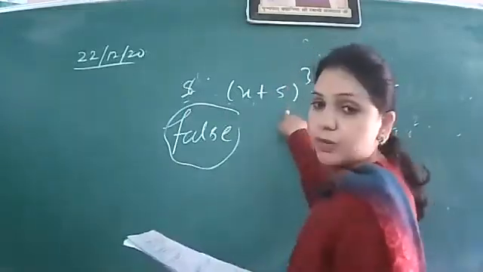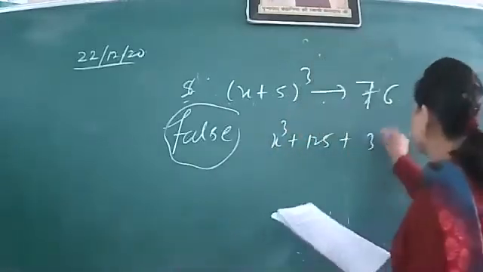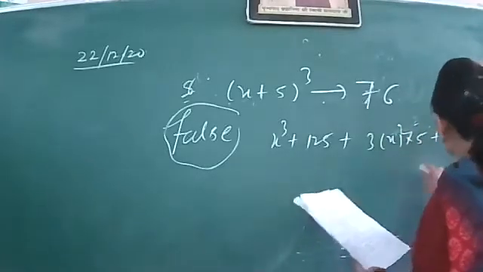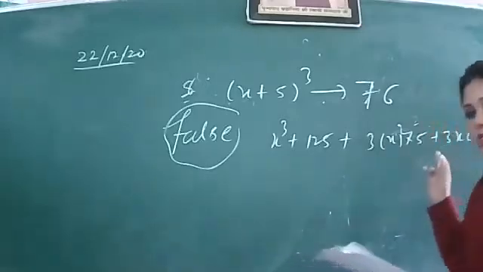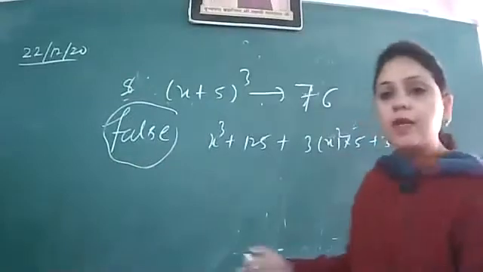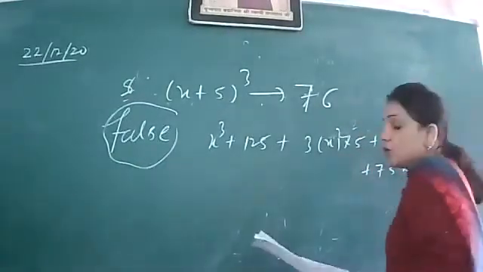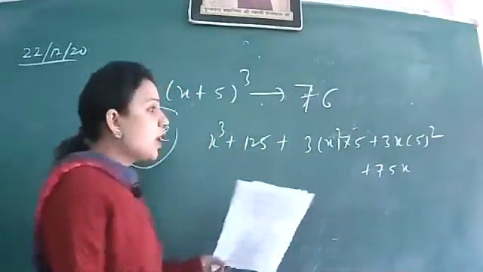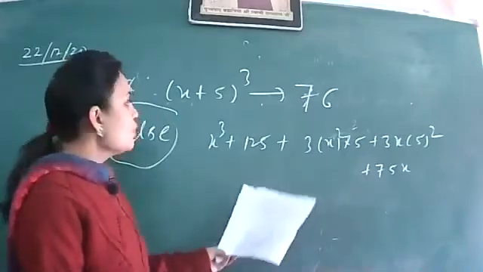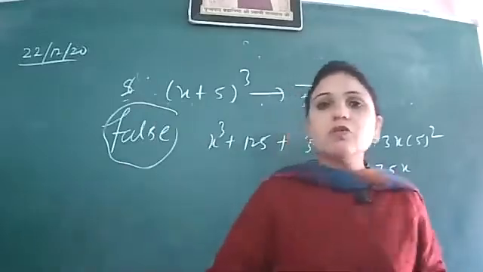They open this bracket by using (a+b) whole cube, by using a cube plus b cube plus 3a square b plus 3ab square. So when we see this expression, we are concerned with the coefficient of x. So I would like to look at the last term, and this is 25 into 3, 75x. So what justification you have to write, that according to the above explanation, the coefficient of x in the given expression should be 75. So the given answer is false.